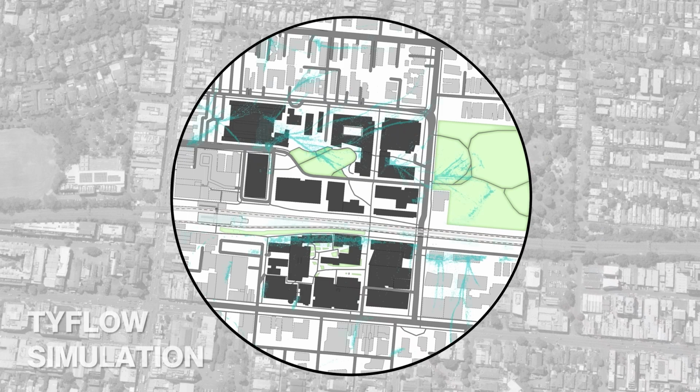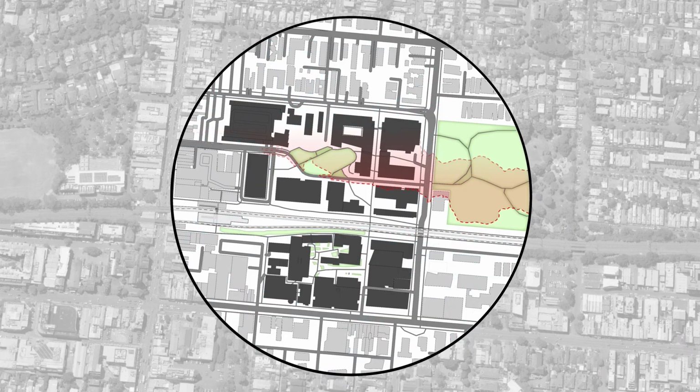Through our tide flow simulation, we modelled how stormwater moves and where it accumulates during heavy rainfall events. Supporting this, the rainfall data shows an annual average of around 665mm, with October as the wettest month and February as the driest. This information guided how we shaped the wetland and its planting zones, designing for high water retention during the wetter months while maintaining plant species that can survive and adapt through the drier summer conditions.